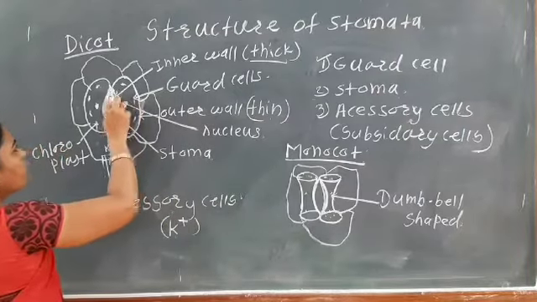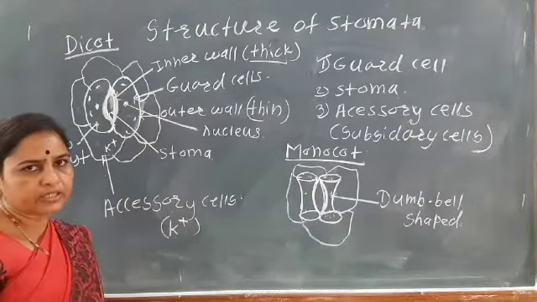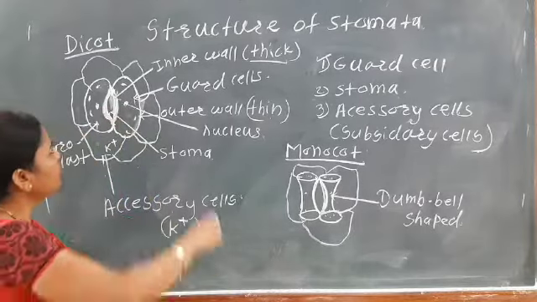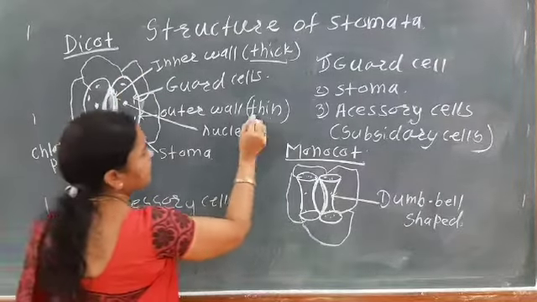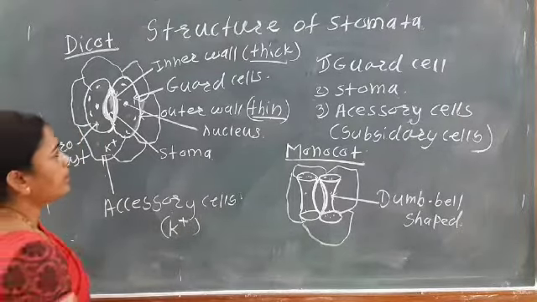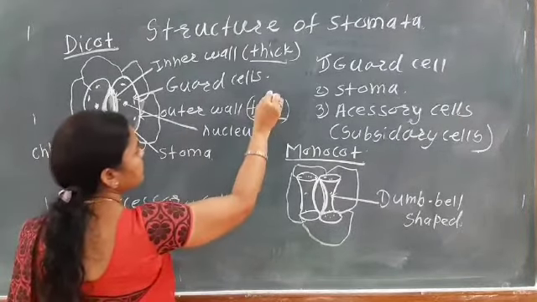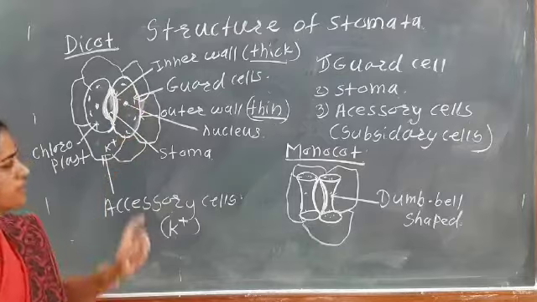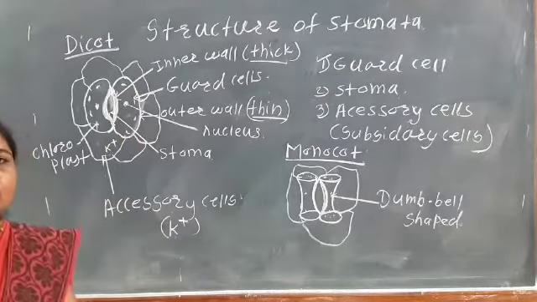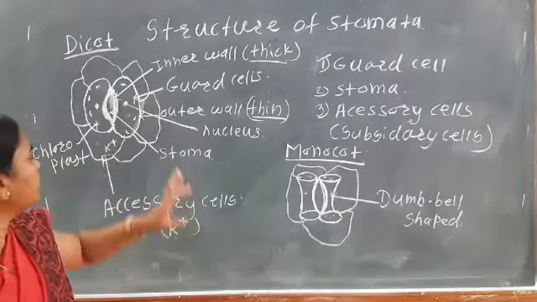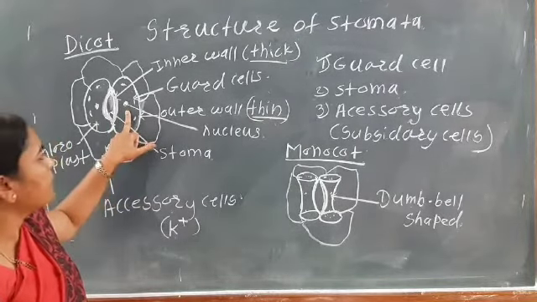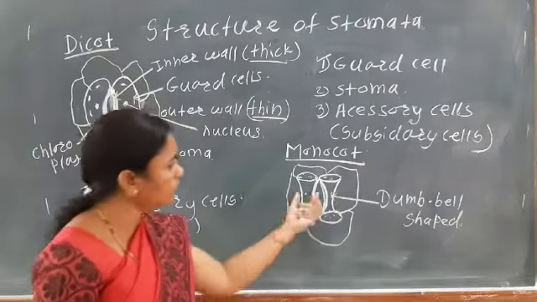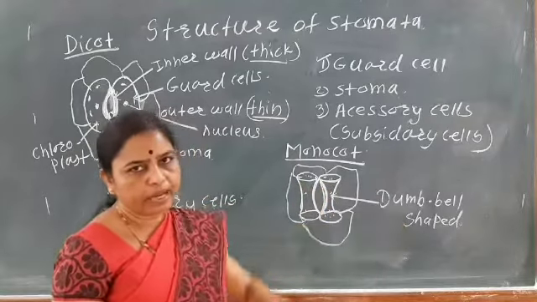The inner wall, which is thick, is inelastic, or non-elastic. While the outer wall, which is thin, is elastic. So when the opening of the stomata takes place, the outer wall, that is the thin wall, gets stretched and the stomata gets open. The guard cells are mainly kidney shaped in the dicot plants, while in case of the monocot, the guard cells are dumbbell shaped.